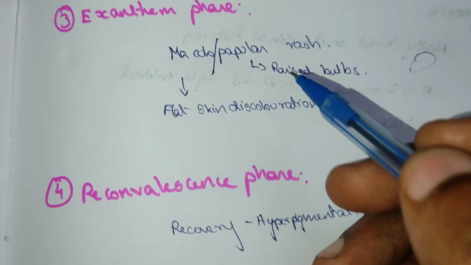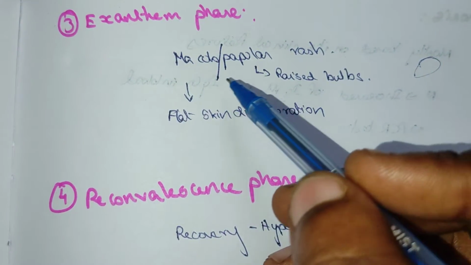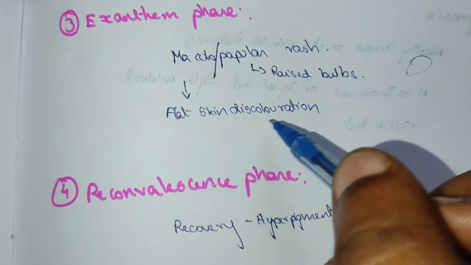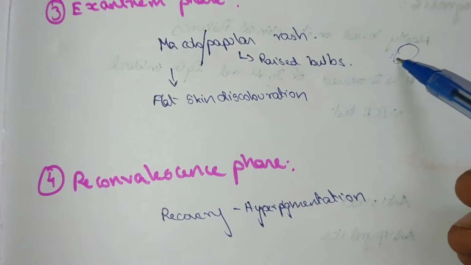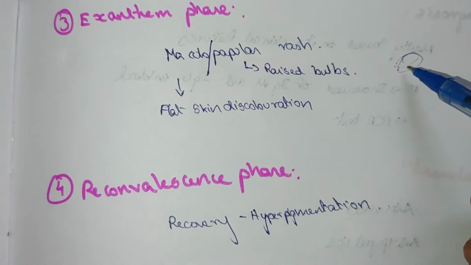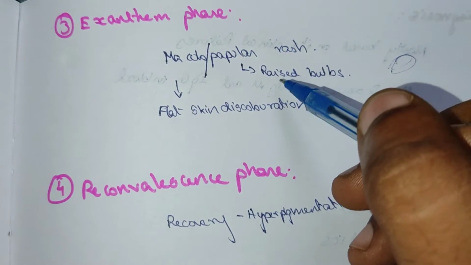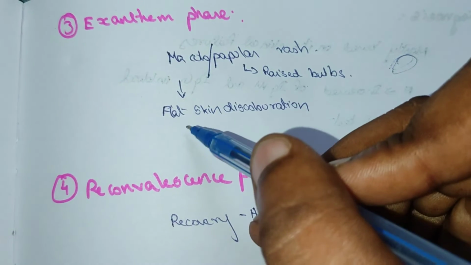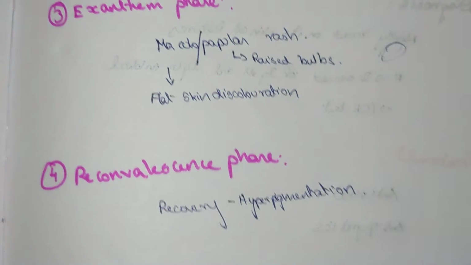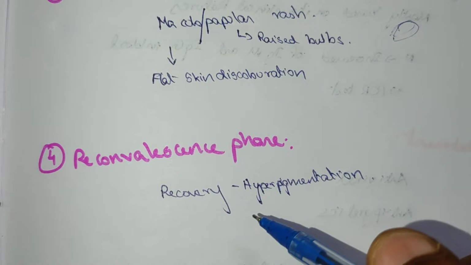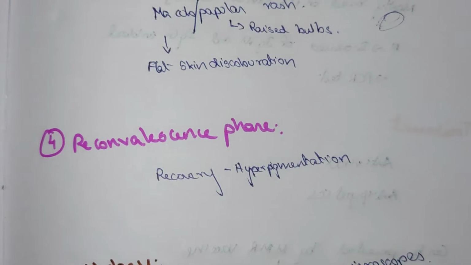Now we will see the third phase, which is the exanthem phase. Here a maculopapular rash is seen. Macular means flat skin discoloration, and papular means raised and bulbous. This flat skin discoloration is raised as well as bulbous. Then the reconvalescence phase, which is recovery. Here hyperpigmentation is seen.